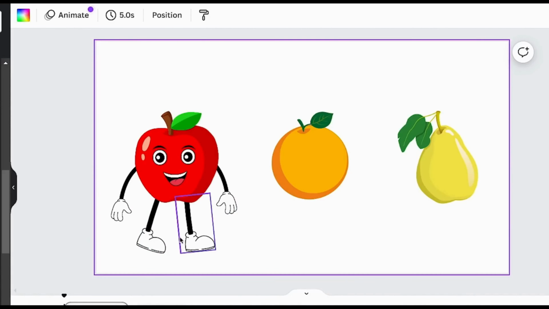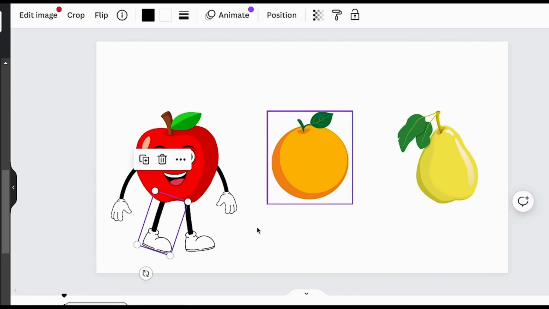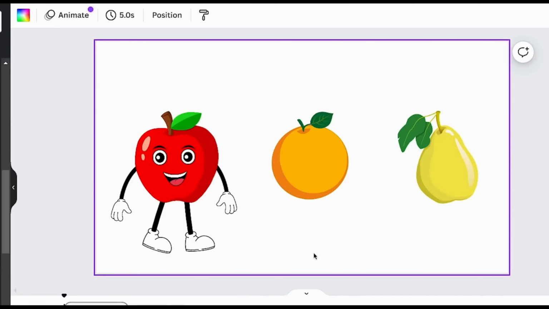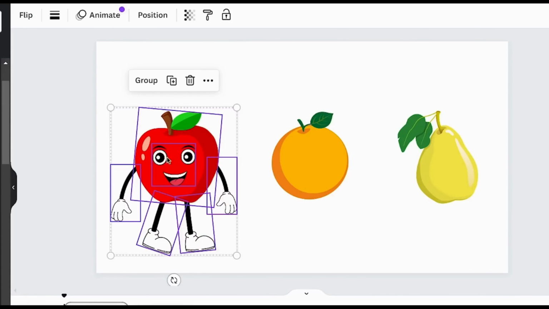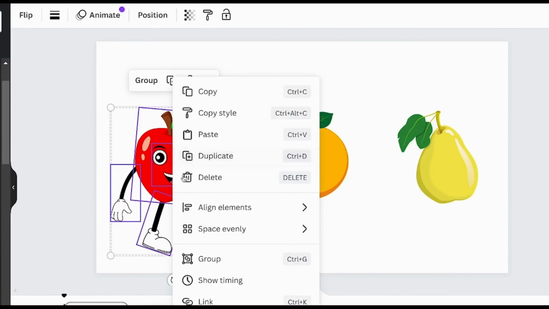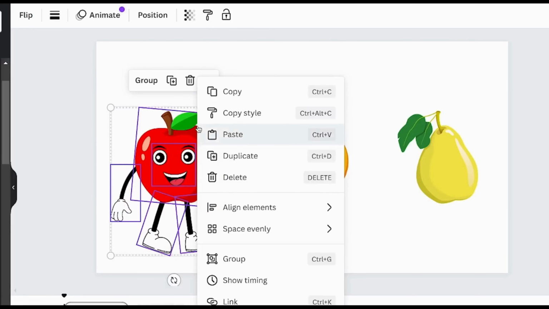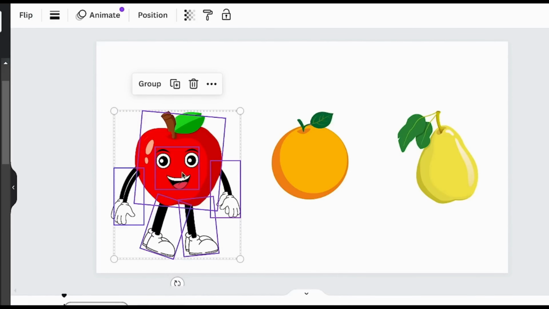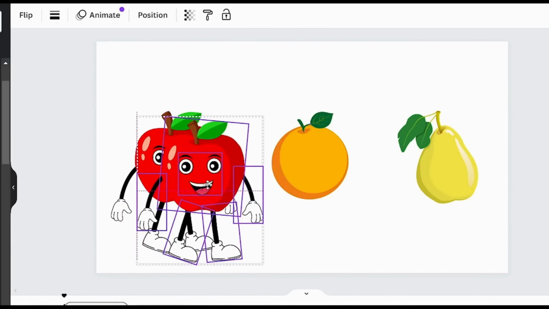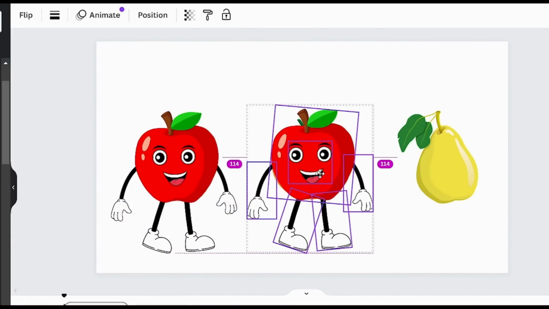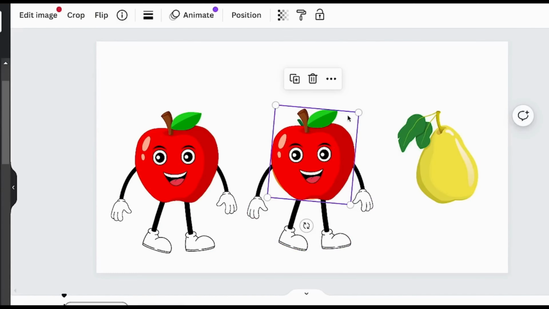And now you need to do the same thing for all your other characters, but don't worry, you do not have to go and do this whole process and find all these things again. Unless you want to, you can simply duplicate it. What I mean by that is this. You're going to go ahead and highlight our entire apple, and then you're going to copy it, and then you're going to paste it. As you can see, we have two of him, and then you're going to put him over your second character. Then you're going to click out of it. Then now you're going to click onto the apple and delete him.